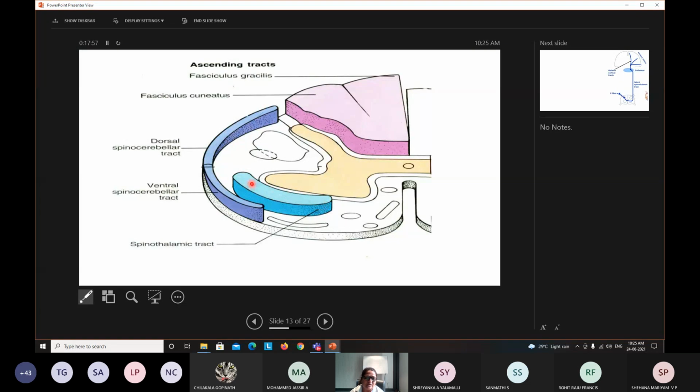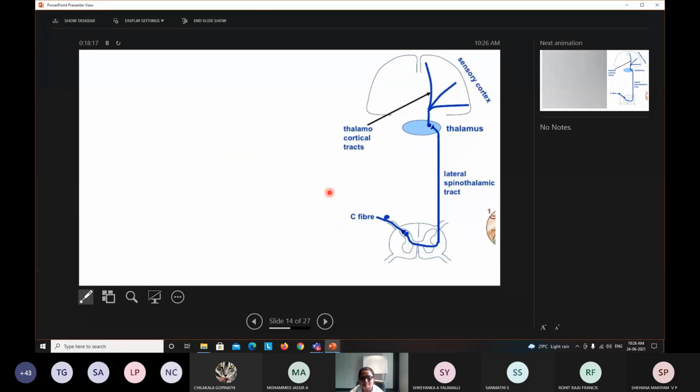So anterior spinothalamic and lateral spinothalamic. This is how the nerve fibers are bundled together and organized in the form of tracts in the white matter of the spine. In the same way, motor fibers are also arranged, which we'll discuss in later classes.